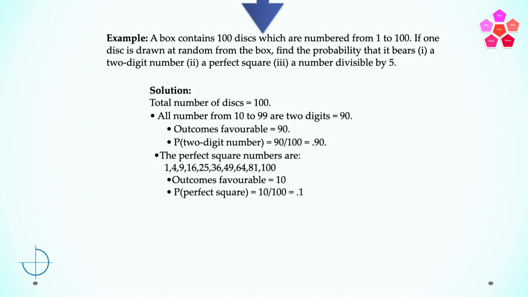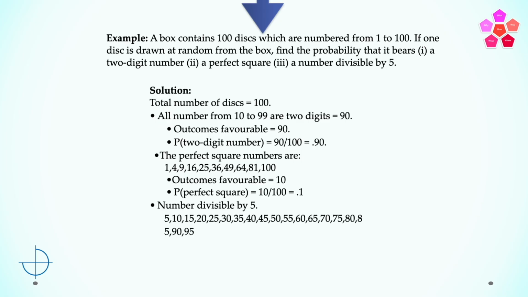The third part of the question asks about the numbers which are divisible by 5. So in 100, we see that the numbers divisible by 5 are 5, 10, 15, 20, 25, and so on. Just keep on adding 5 till 100. And we all know that it's just a multiplication of 5. So the outcomes favorable is equal to 20. So the probability that we are drawing a disk which is a number that is divisible by 5 is equal to 20 divided by 100, which is equal to 0.2. This is how probability is applied to general concepts.